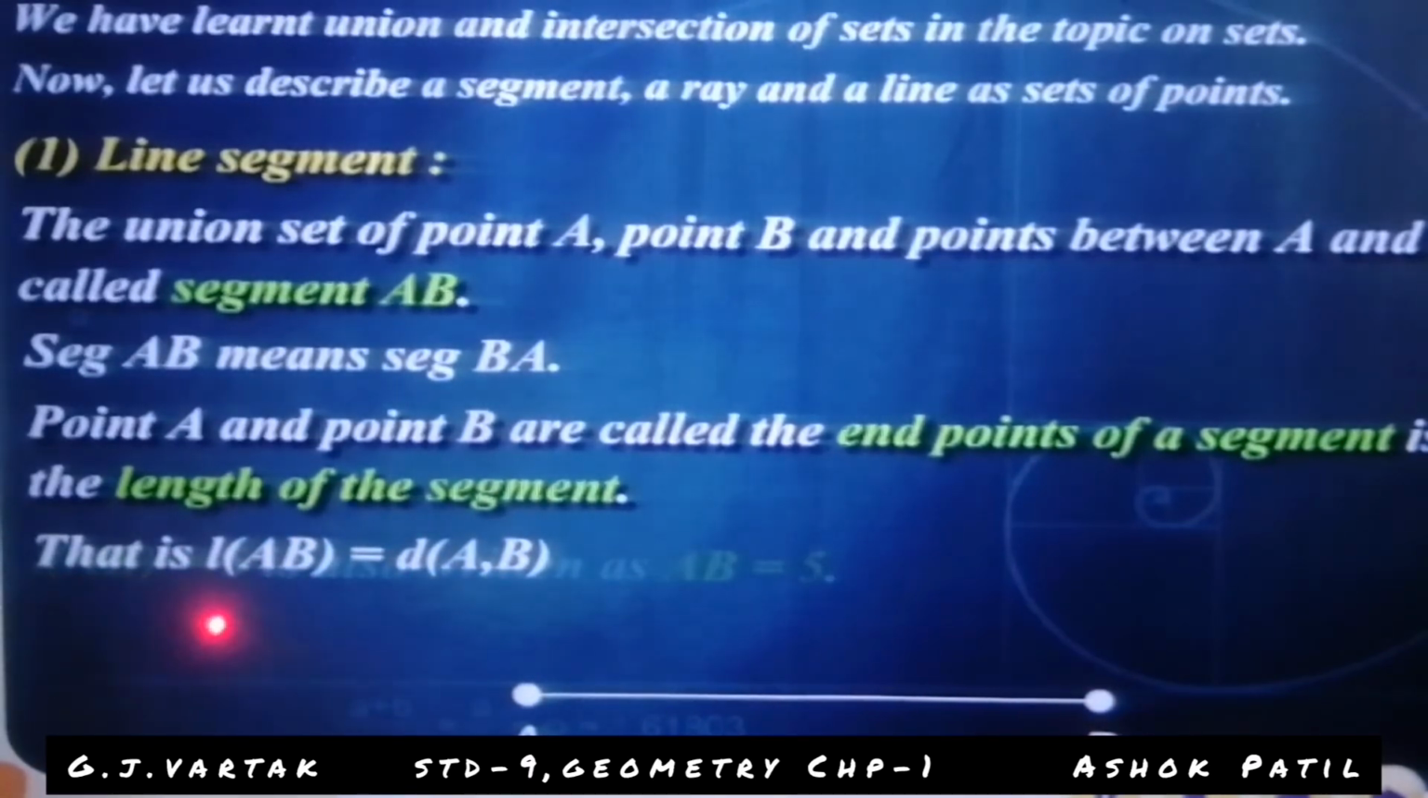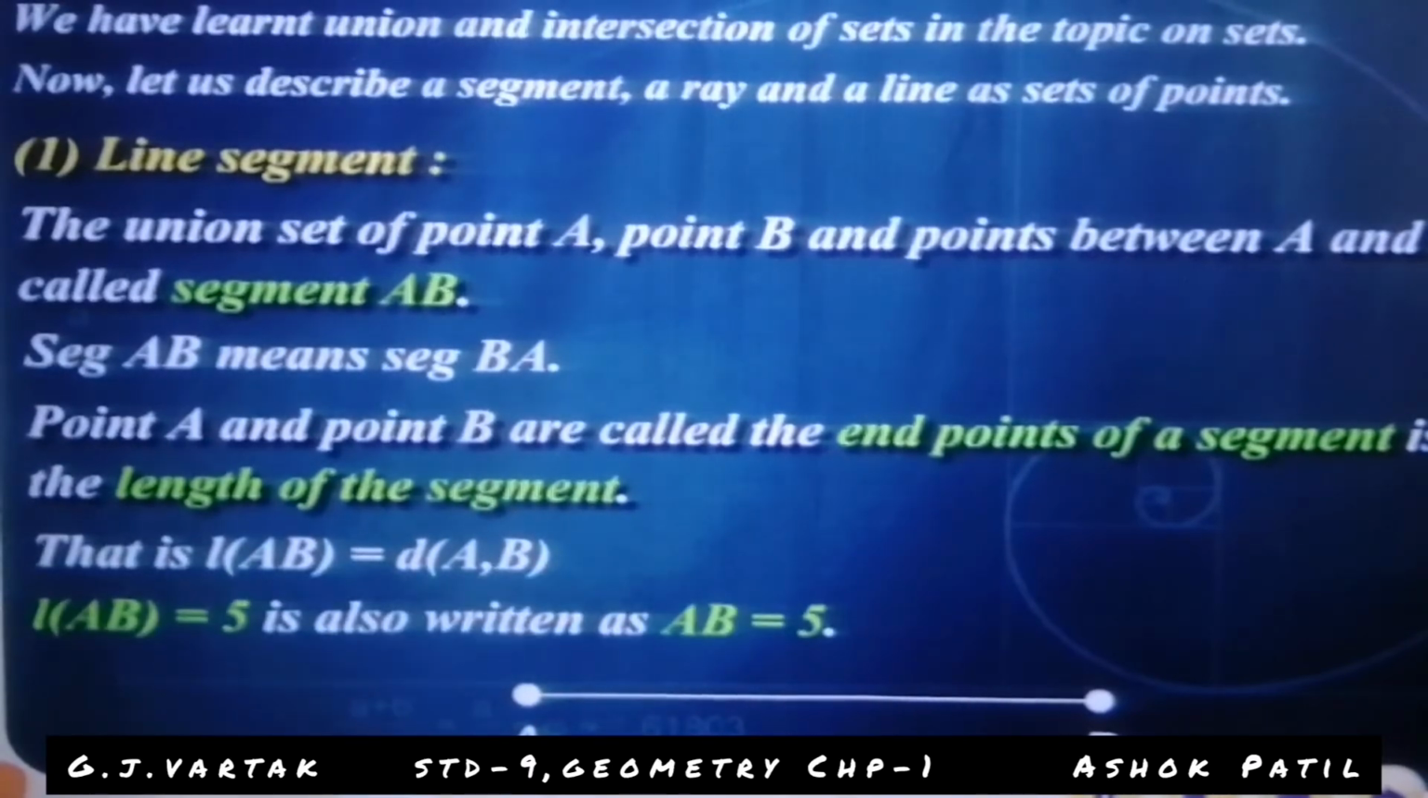Length AB is equal to the distance of AB. Length AB equals the distance of A comma B. Length AB is equal to 5 is also written as AB equal to 5.